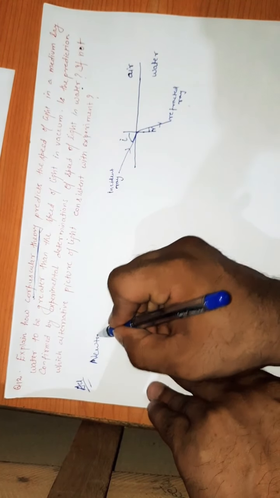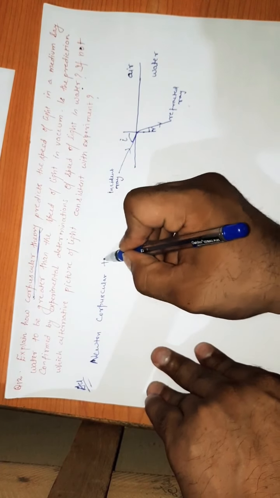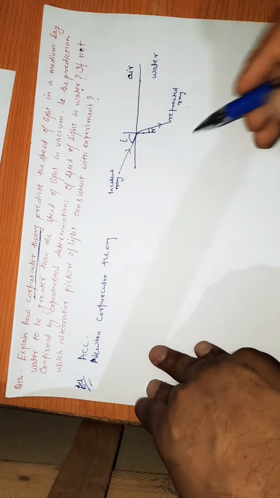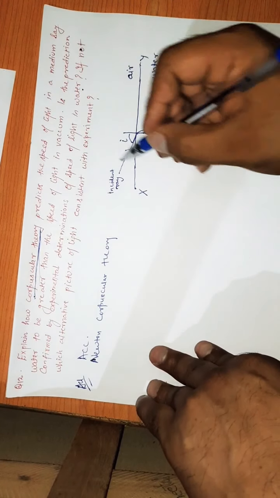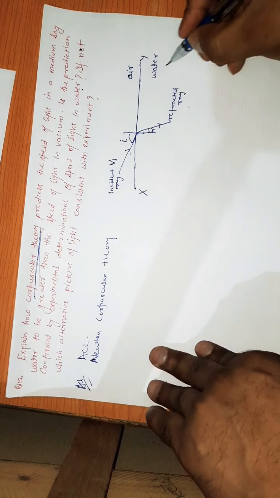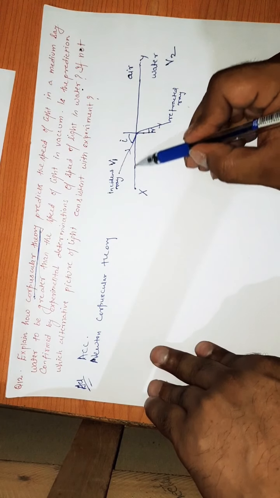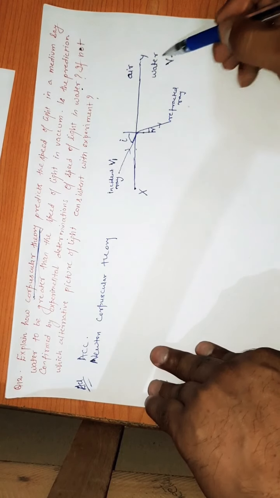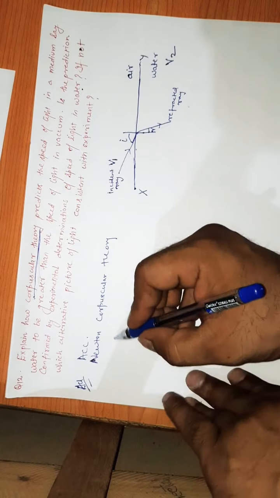Now what does Newton's corpuscular theory say? According to Newton's corpuscular theory, if this is the interface, let us suppose this is x and y, and the velocity in air is v1 and the velocity in water is v2, then he has said that the velocity component along the interface of both media will remain the same.